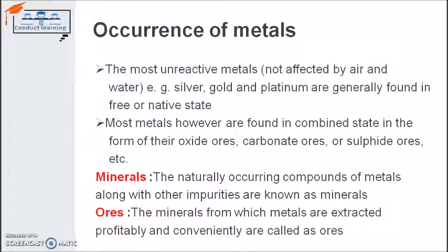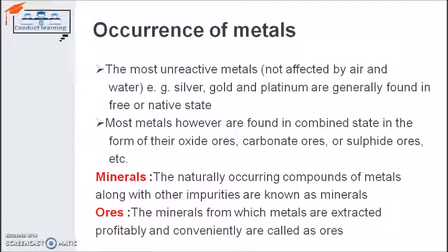On the other hand, a metal can be highly reactive or middle reactive. Highly reactive metals are, for example, potassium, sodium, calcium, magnesium, etc. And the middle reactive metals are iron, aluminium, etc. So these metals are not present in free state. We have to extract these metals from their ores, or they are present either in oxide ore form, carbonate ore form, or sulfide ore form. So that's why we need an electrolytic process to extract these metals from their ores.